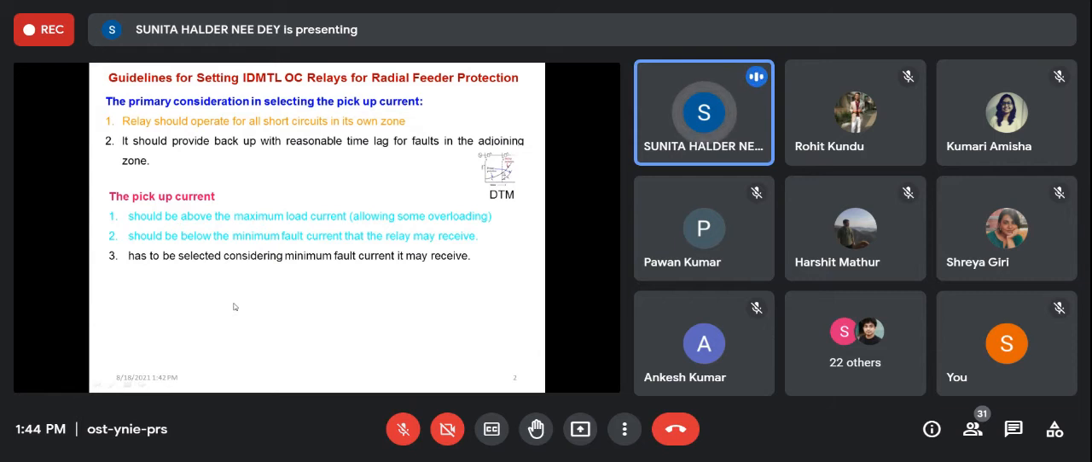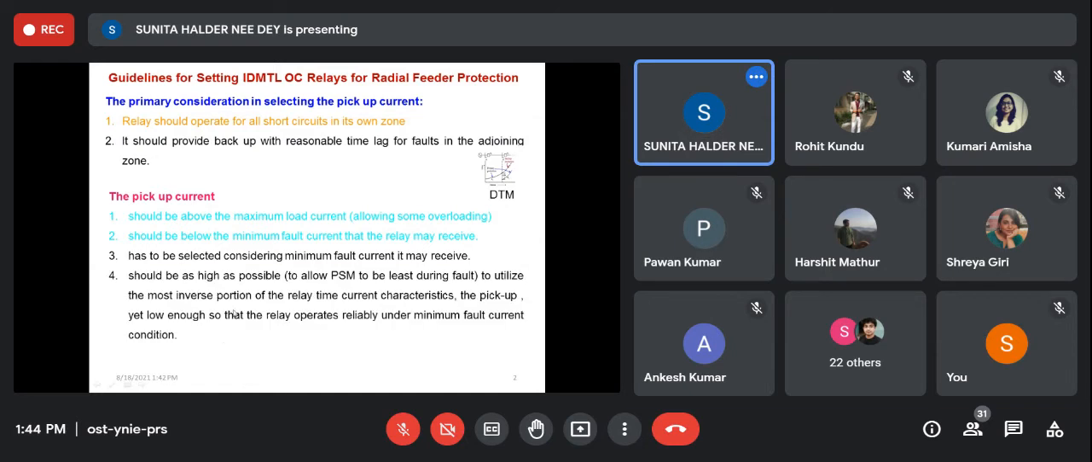That's why we calculate fault current at different fault positions, right: near the generator terminal, at the transformer primary, and the transformer secondary. That is the reason. The current should be as high as possible to allow PSM to be least during fault. If the current is high, then obviously PSM will be considerable.